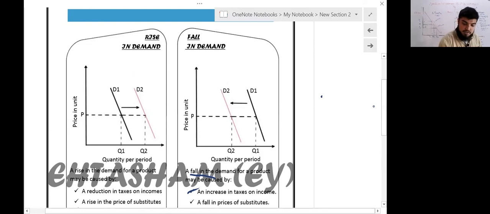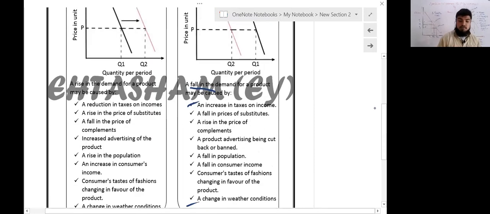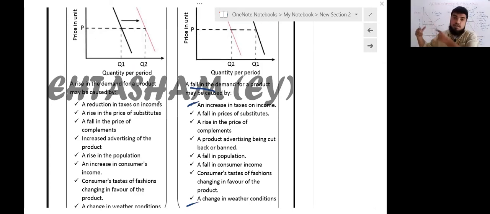Moving towards a rise in demand, what are the non-price factors that result in a rise in demand? A reduction in taxes on income. Yes, it is a factor that if the government decides to reduce the taxes, then definitely the consumer's real income is going to increase, and there will be a rise in demand for the product. A rise in price of a substitute, yes, it is a factor. The consumers who are consuming the substitute good will now try to shift to another good, and there will be a rise in demand for that other good.